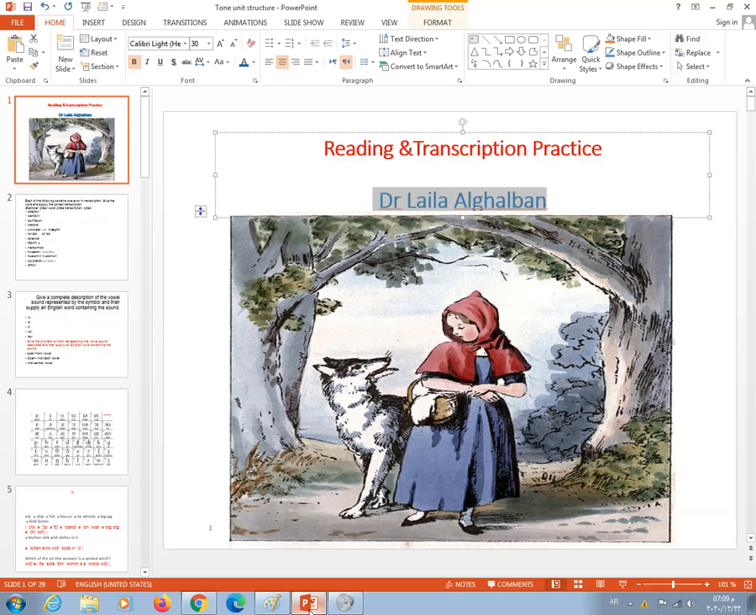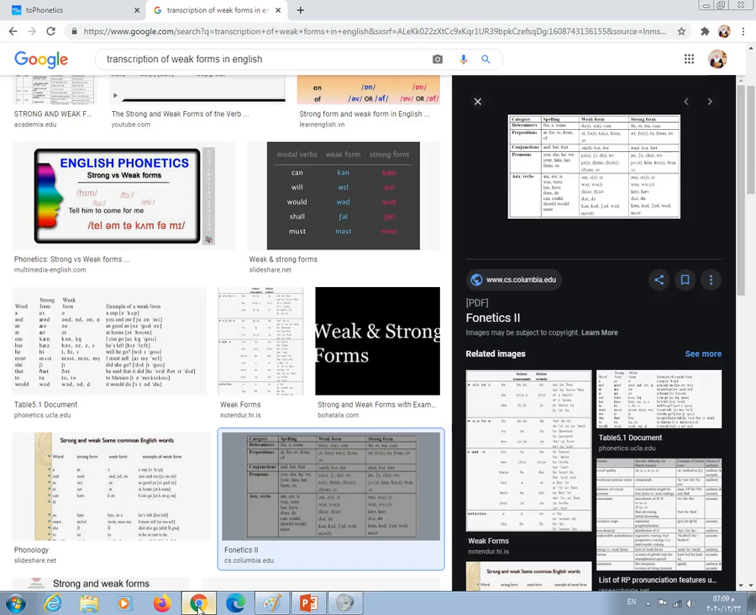Before I read this short story, I'd like to talk about a very important thing when it comes to transcription. This thing is called weak forms. Yeah, here we go. Weak forms. What are weak forms? Weak forms are words which are not content words, the words which do not have meaning in themselves. They only have grammatical functions.